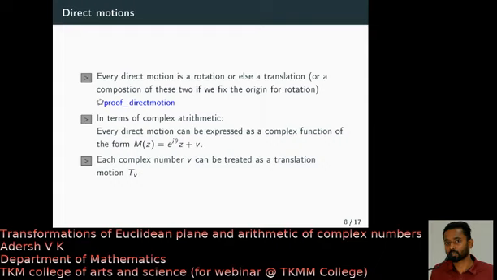We have seen that if you do two translations, it is merely adding two vectors. So you can view the set of all complex numbers, only with respect to addition, as the set of all translations, right? So that is one observation, and that gives you back the operation addition, not multiplication, only addition, right?